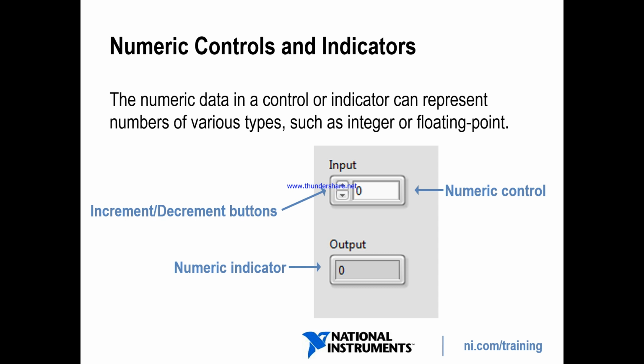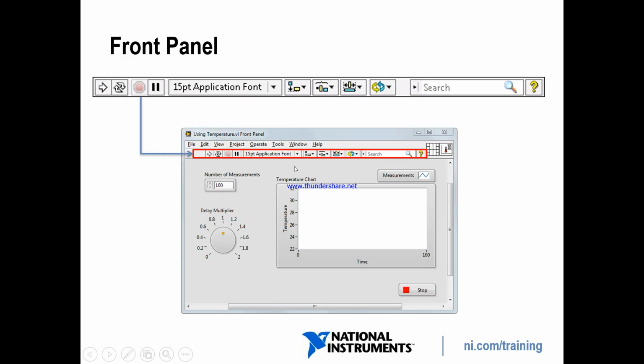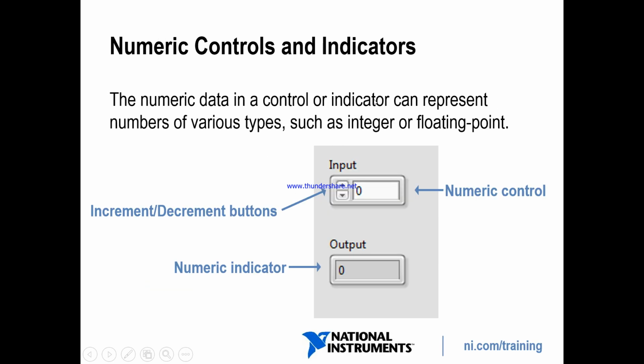Now numeric controls. Come to the numeric controls. First we have seen the controls and indicators, then the object style. Now we will read about the object type. The first one is numeric control. The numeric data in a control or indicator can represent numbers of various types, such as integer and floating. This one is a numeric control, this one is an indicator. Increment and decrement buttons are associated with the numeric control, and the background is white, but the background is gray for the numeric indicator.